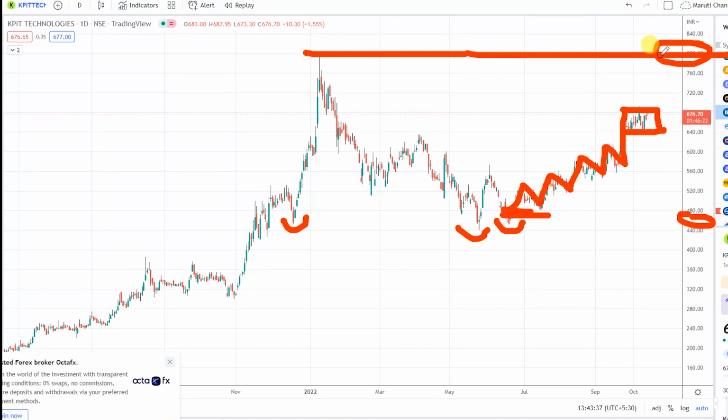I will be updating you if one wants to enter into this stock right now, what should be his approach, or where one can enter, or what dips we can expect. I will be updating you on that as well.